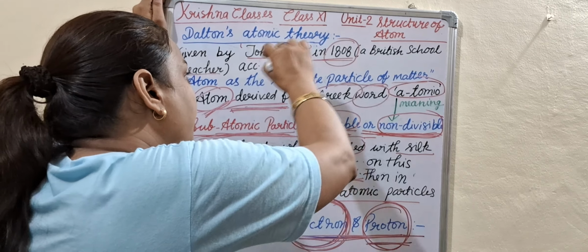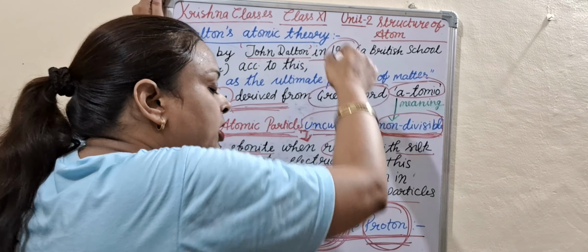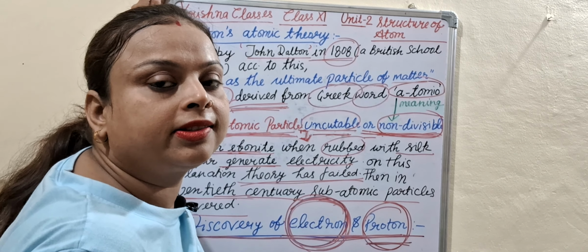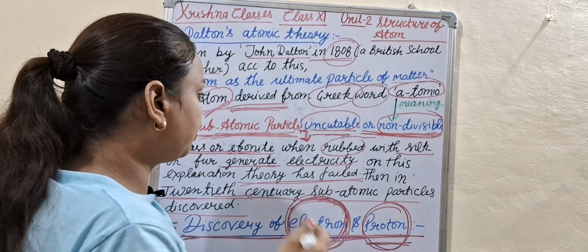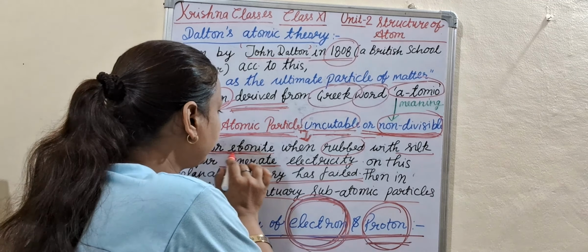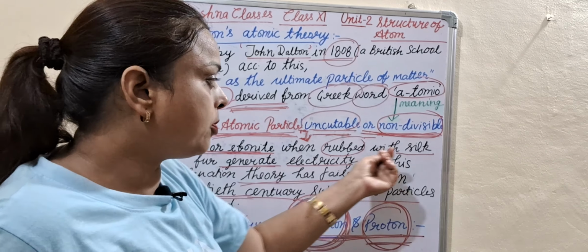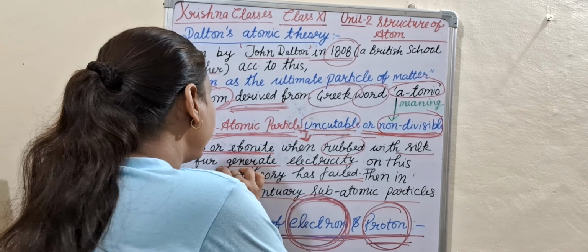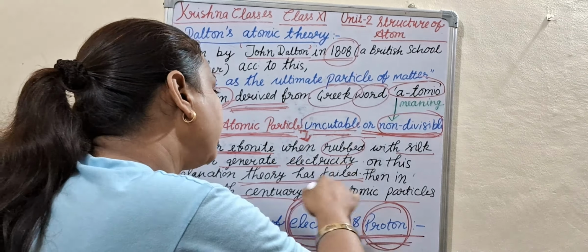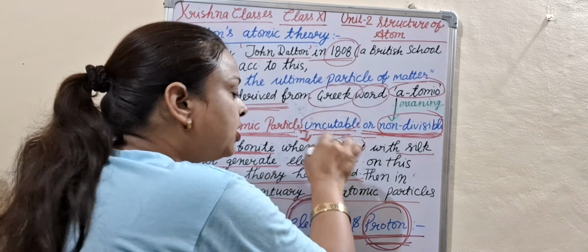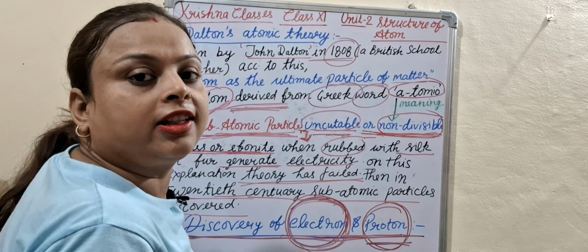Sometimes Dalton's atomic theory failed to explain some experiments. For example, glass or ebonite when rubbed with silk or fur generates electricity. How and why did this happen? Dalton's atomic theory failed to explain this type of experiment.